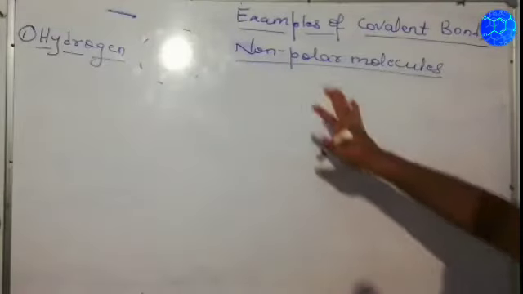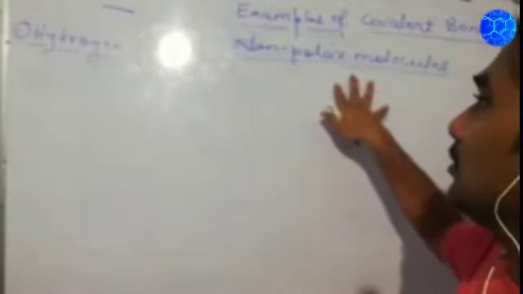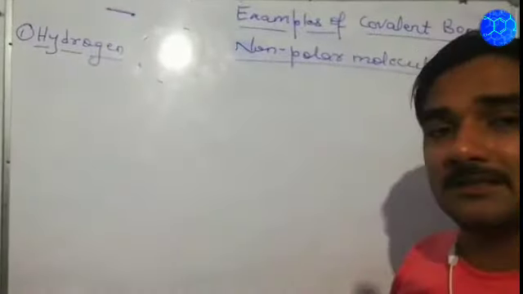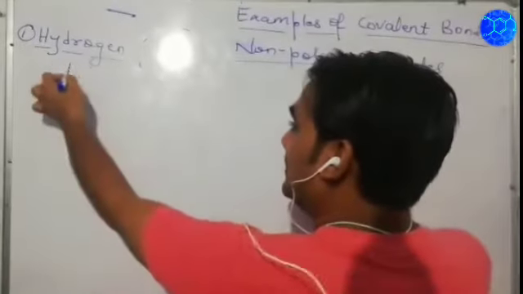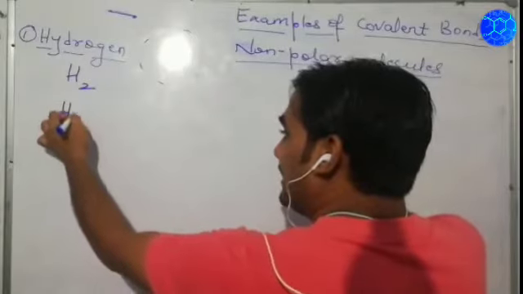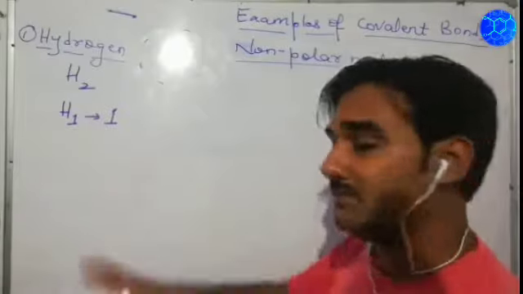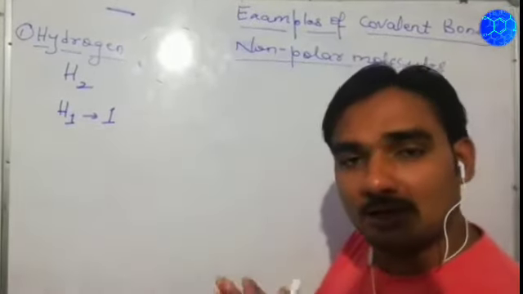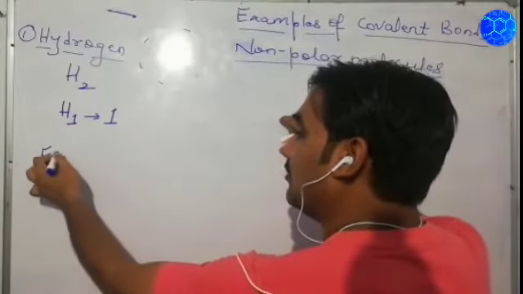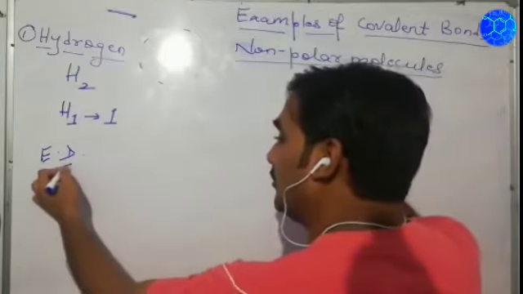Now, coming to the next topic, examples of covalent bonds. First we'll talk about examples of non-polar molecules. The first example I have taken is the hydrogen molecule, represented as H2. Hydrogen has atomic number 1, so its electronic configuration is 1, meaning there is 1 electron in the outermost shell. First we will discuss the electron dot diagram.